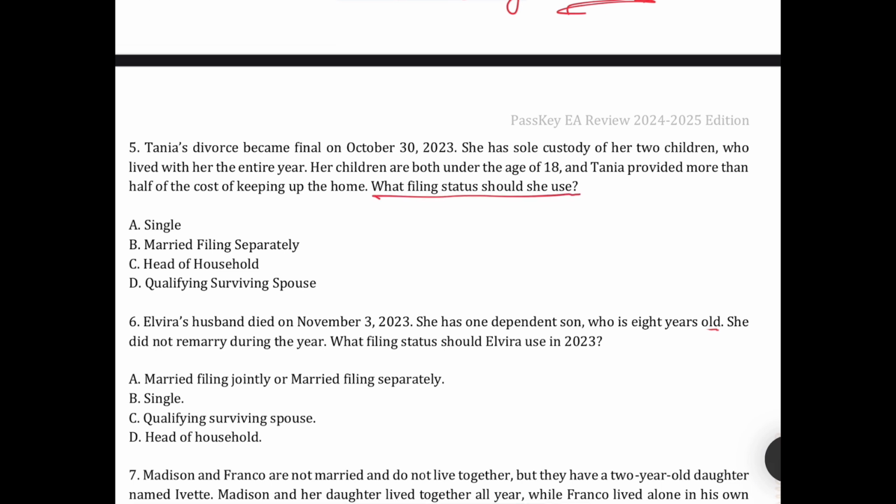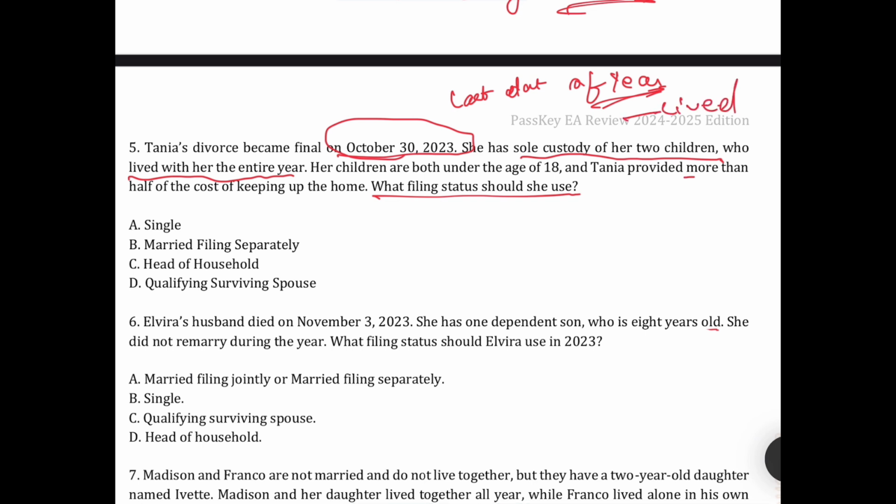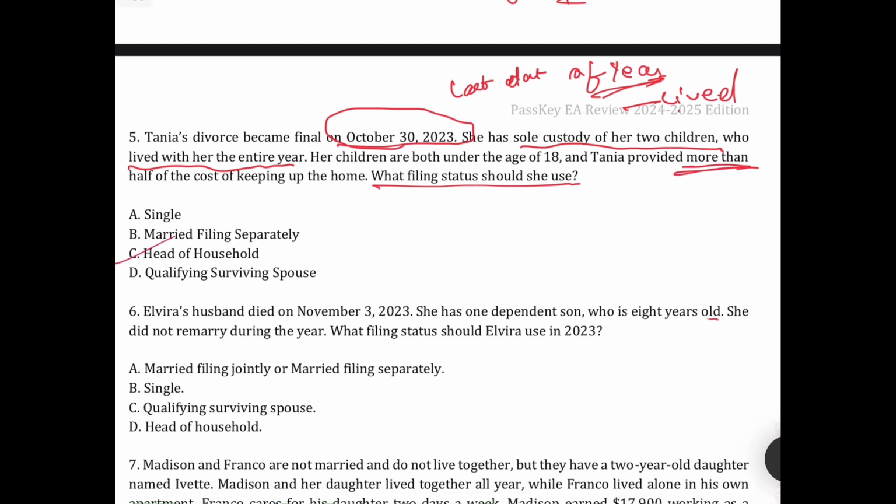Which filing status should be used? Tanya's divorce became final. If the divorce becomes final, generally we consider the status on the last date of the year. Let's see whether she has any dependents or not. She has sole custody of two children. The children lived with her the entire year, and both are under 18 and she meets the support test. So she must file as head of household.